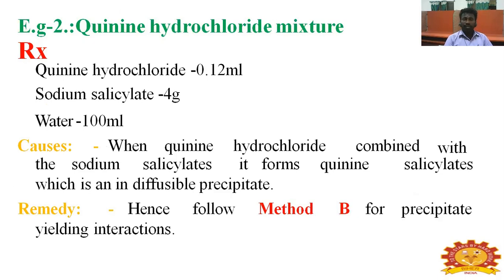Quinine hydrochloride mixture. Quinine hydrochloride 0.2 gram, sodium salicylate 4 gram, water 100 ml. When quinine hydrochloride is combined with sodium salicylate, it forms quinine salicylate, which is an indivisible precipitate. Hence, follow method B for the precipitate yielding interactions.